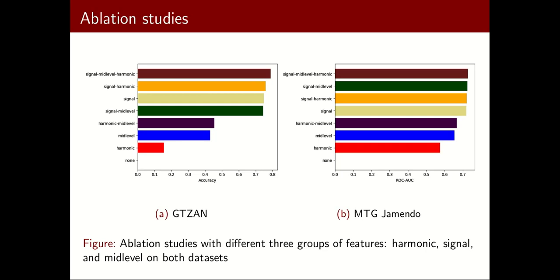Here we can see the results of our ablation study. We can conclude that all features contribute positively in increasing the performance of our model. And also we can say that the signal processing features are the most important ones.